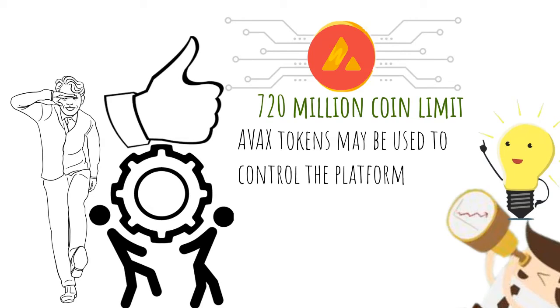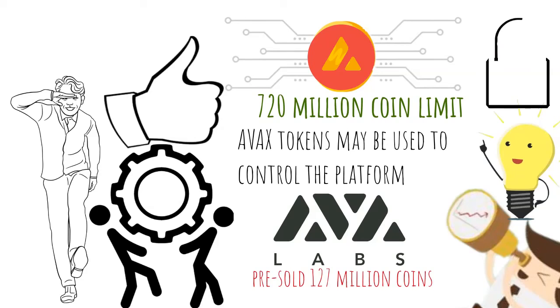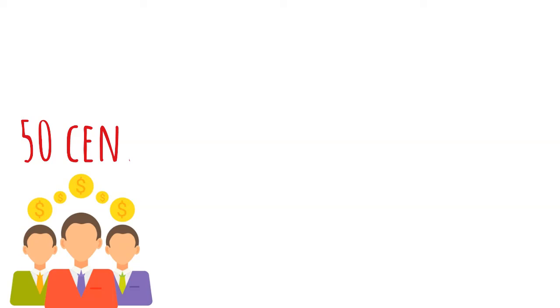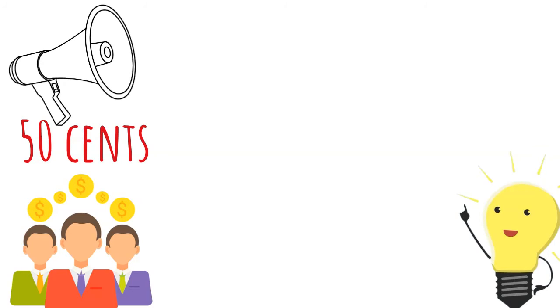But here's the bad news. When Ava Labs first began, they pre-sold 127 million coins, and many of those coins remain locked for a period of time. As a result, many investors who purchased the currency at 50 cents may wish to lock in part of the 100x profits and sell as soon as possible. This is bad news for investors, but the good news is that they're not selling all of these coins at the same time. It is also worth mentioning that the team and the foundation were granted around 20% of the total currency.